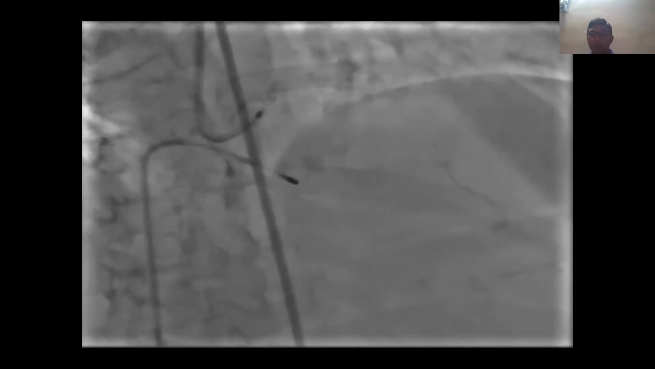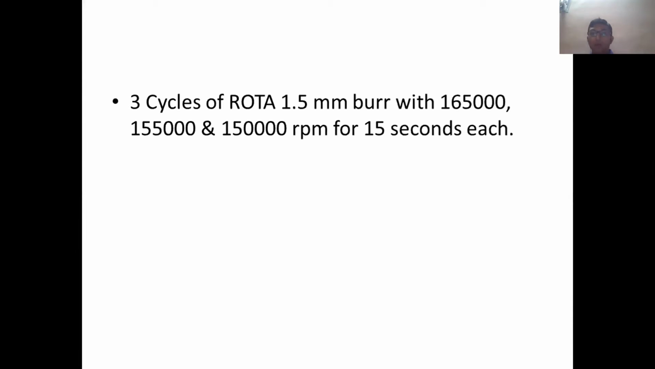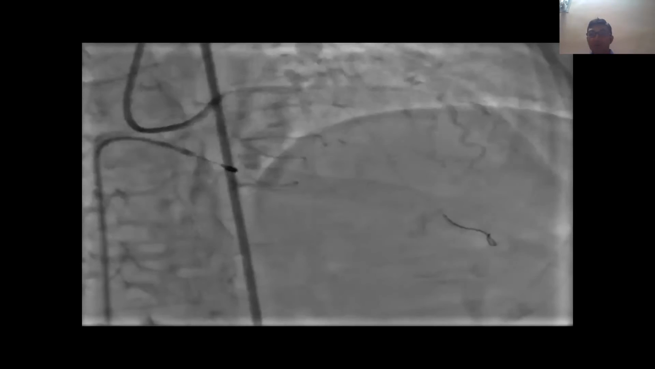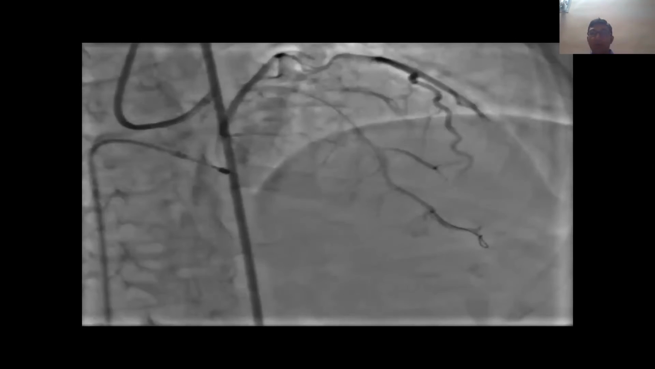We have kept TPA as a backup. It was not in the RV, but we have kept it outside if needed. So 3 cycles of rota done, and these are the images post rotablation. So that is reasonably good flow. The TIMI-2 flow has almost increased, and the lumen has also somewhat opened up.